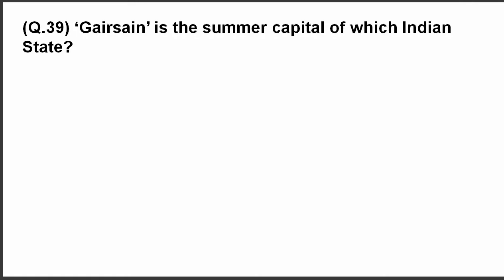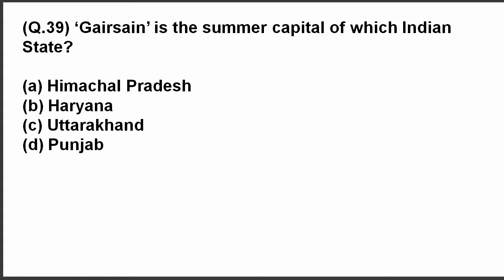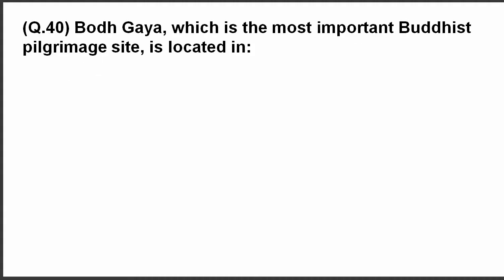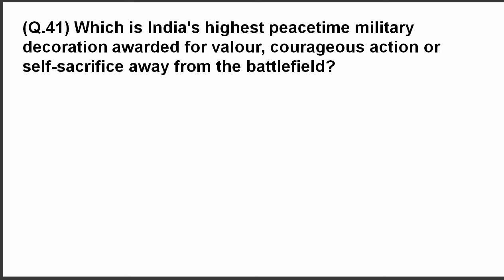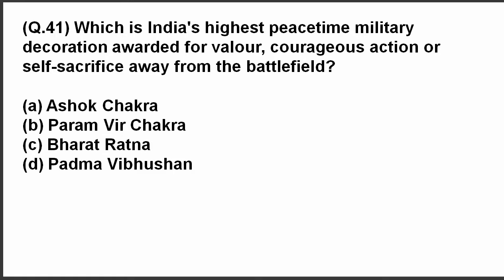Question 39. Gairsen is the summer capital of which Indian state? Answer is Uttarakhand. Question 40. Bodh Gaya, which is the most important Buddhist pilgrimage site, is located in? The answer is Bihar. Next question. Which is India's highest peacetime military decoration awarded for valor, courageous action or self-sacrifice away from battlefield? The answer is Ashok Chakra.